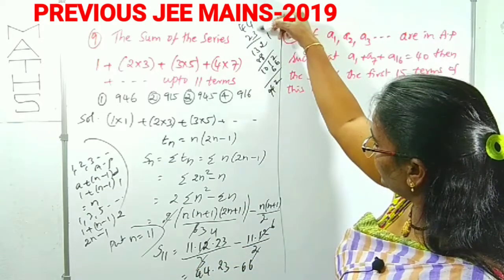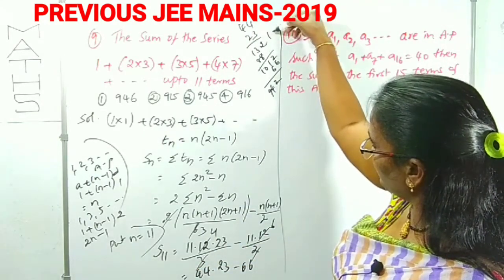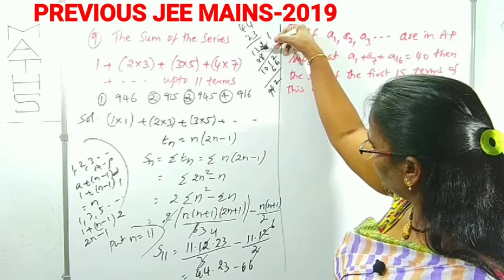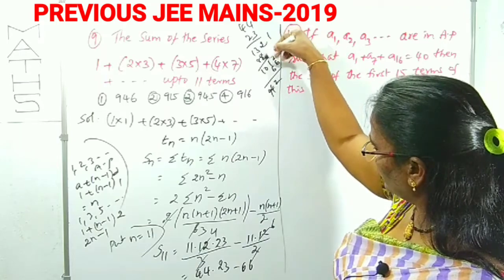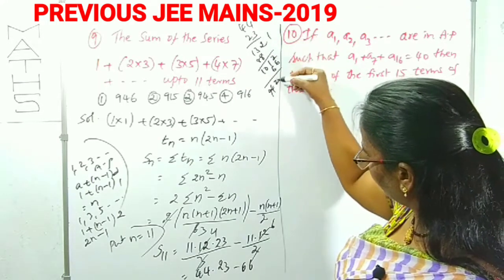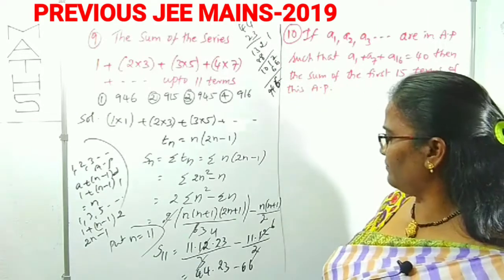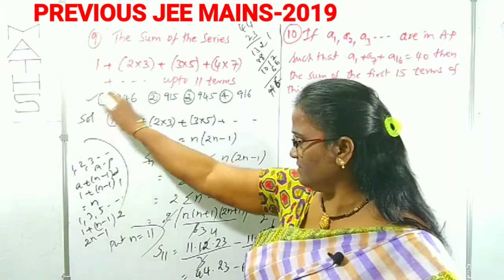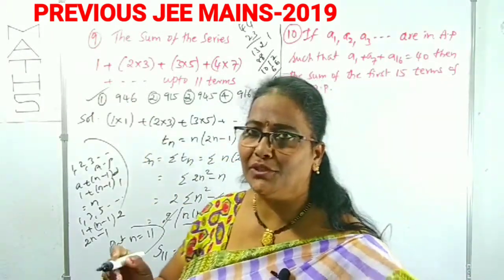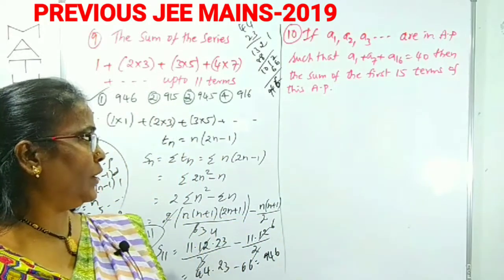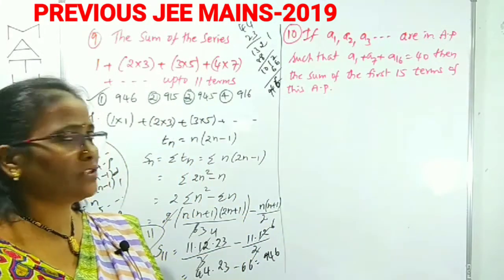Once again I am checking here. 3 4's are 12, 2 carry 1. 3 4's are 12, 12 plus 1 is 13, right? 2 4's are 8, 8. 2 8 is 11, 1. 8 1 is 10. 66. 12 minus 6 is 6. That is 946. 946 is clearly the first option. Right? Like that we can calculate this question. Clear? Now we come to the next question, number 10.